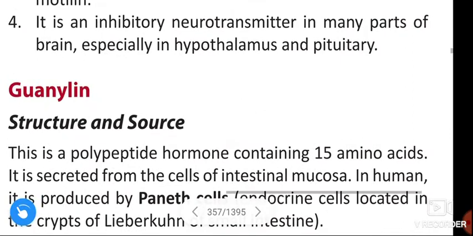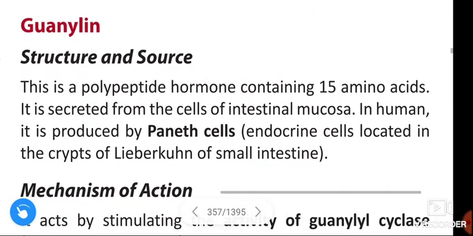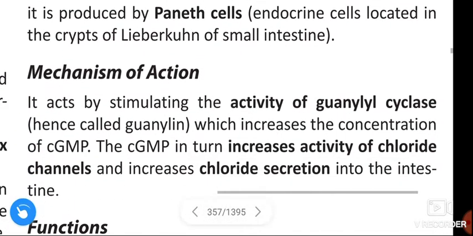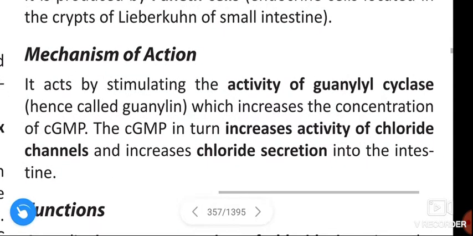See once again, guanylin. Structure and source. This is a polypeptide hormone containing 15 amino acids. It is secreted from the cells of the intestinal mucosa. In humans, it is produced by the Paneth cells, endocrine cells located in the crypts of Lieberkühn of the small intestine. Next, mechanism of action. It acts by stimulating the activity of guanylyl cyclase, hence called guanylin, which increases the concentration of cyclic GMP. The cyclic GMP in turn increases the activity of chloride channels and increases the chloride secretion into the intestine.